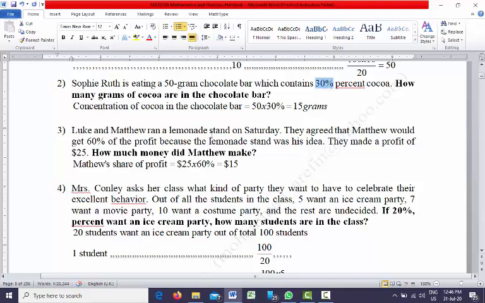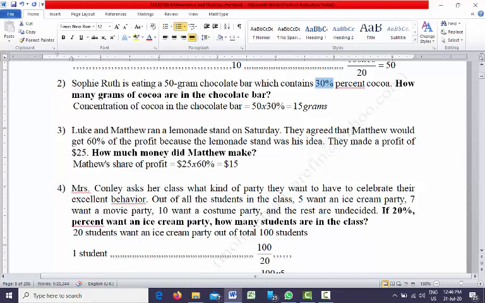Luke and Matthew ran a lemonade stand on Saturday. Lemonade is a soft drink. They agreed that Matthew would get 60% of the profit because the lemonade stand was his idea.